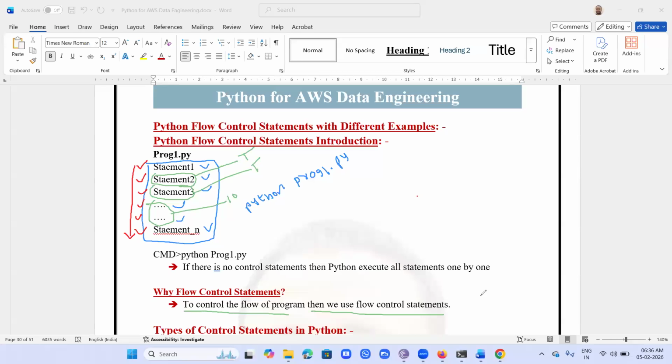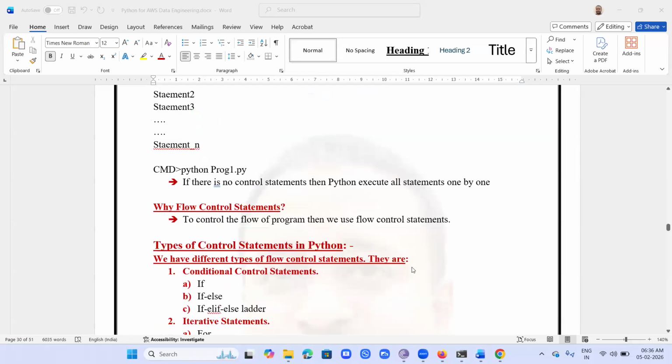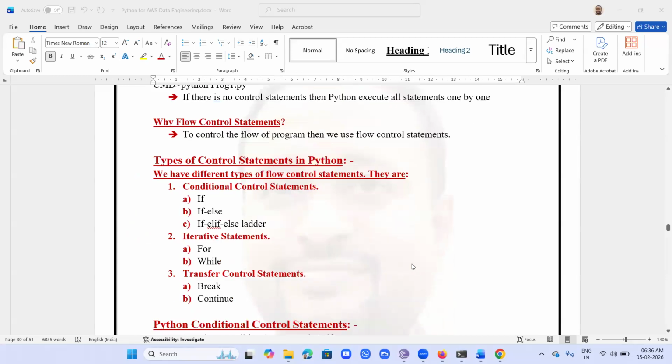Now let's understand what are the different types of flow control statements available. Python has three types of flow control statements. First category, conditional control statements.